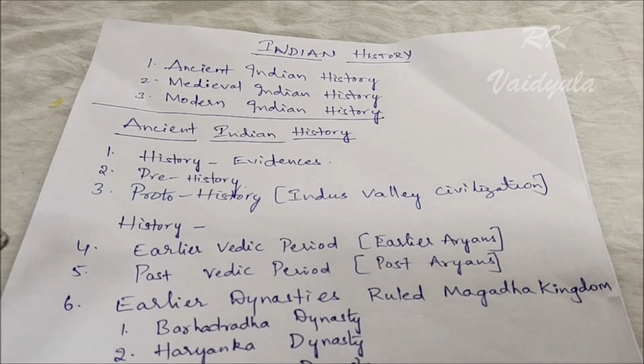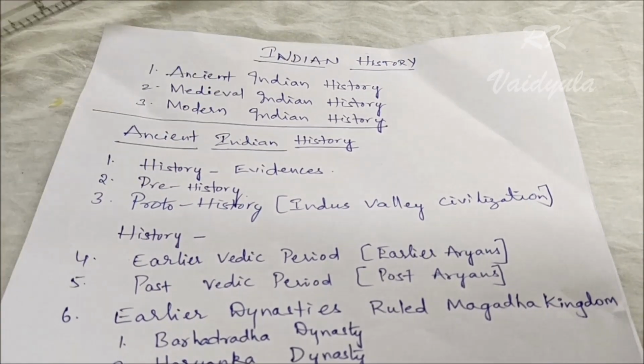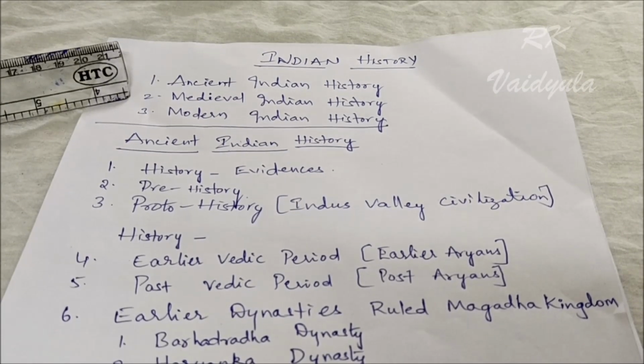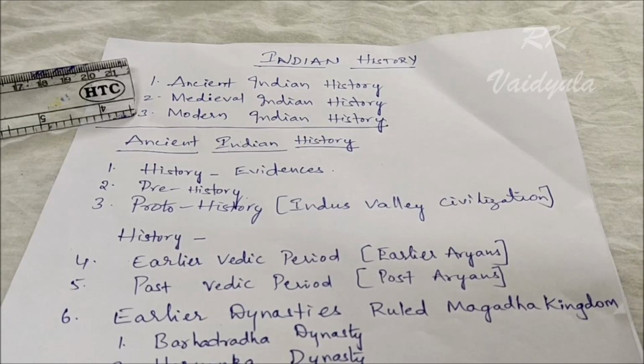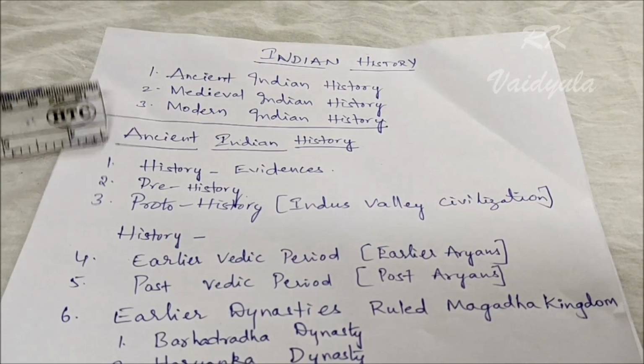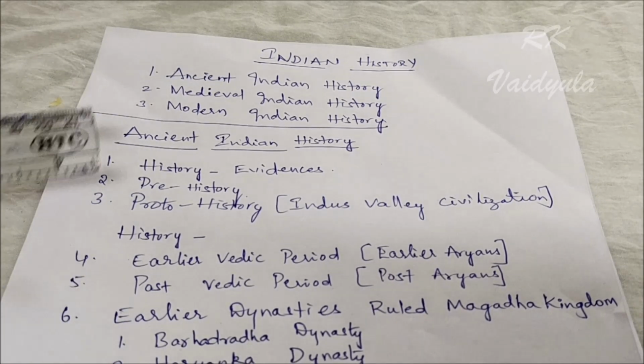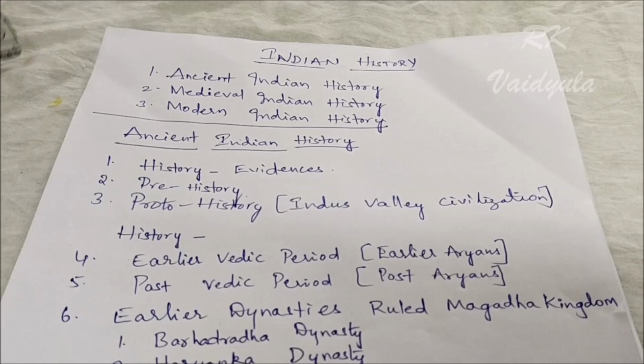This is about the introduction of ancient Indian history that we take today. Indian history is actually divided into three parts: ancient Indian history, medieval Indian history, and modern Indian history. Today we are taking ancient Indian history. We are taking the index of ancient Indian history.